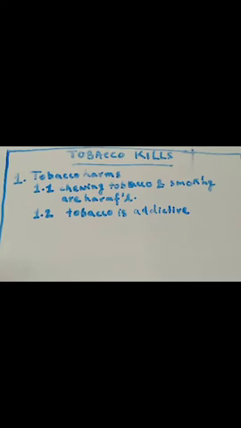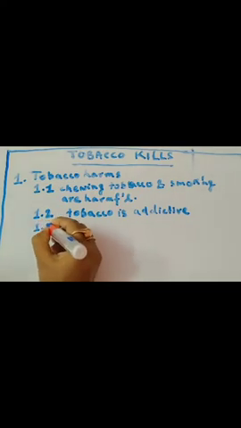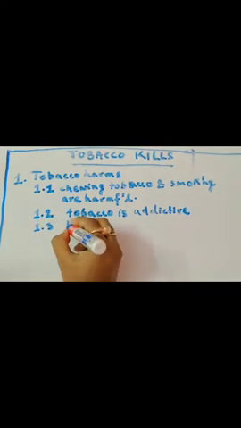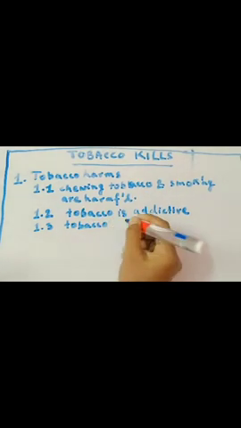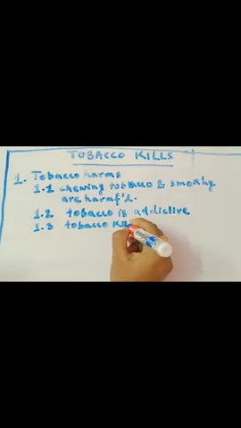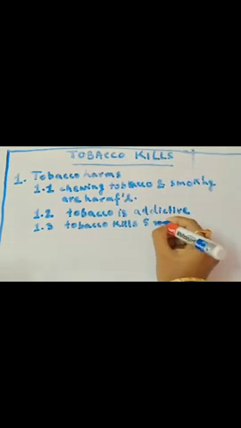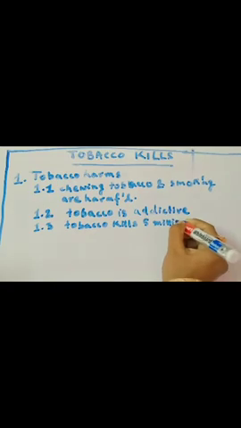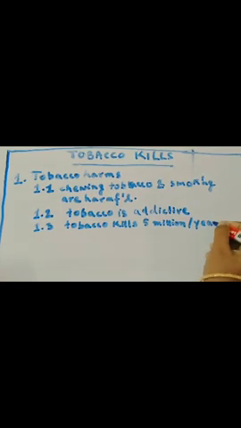Okay, now point number 3 is: tobacco kills 5 million per year.